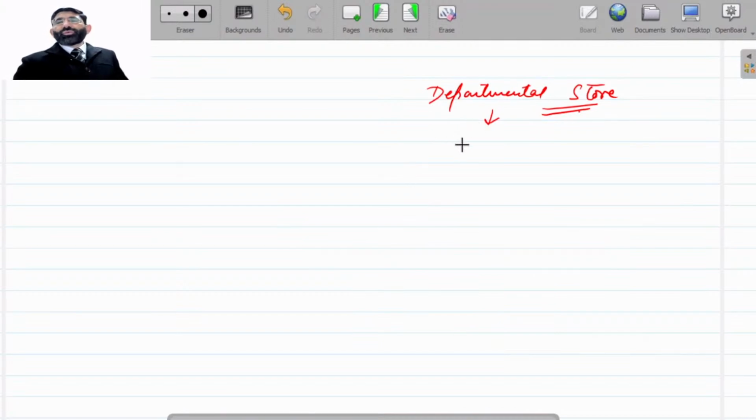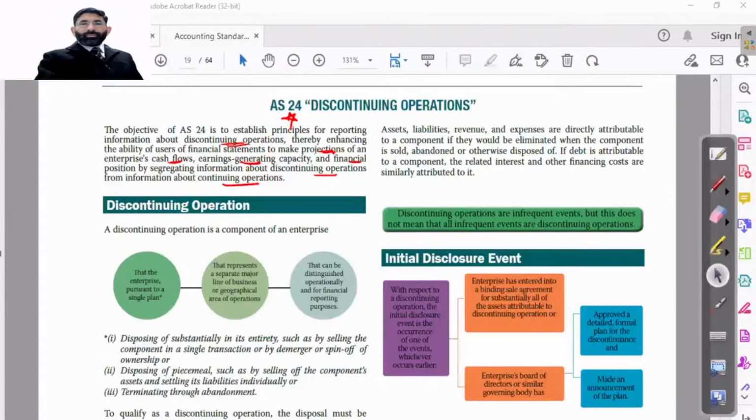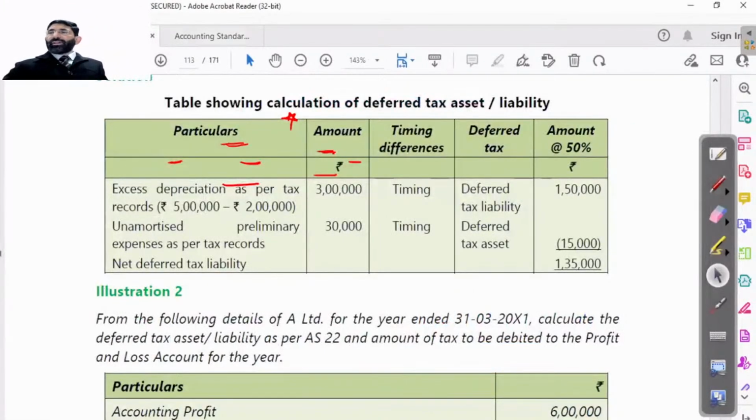Now I'm interested in switching off the shoes department. I'm interested in closing my shoes department. Is it covered under discontinuing operation? Yes or no? Is it covered under discontinuing operation? Yes or no?